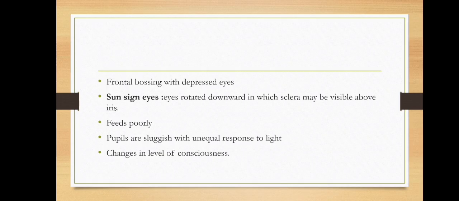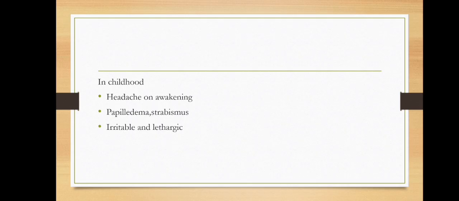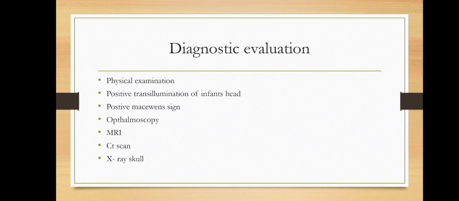And then frontal bossing with depressed eyes, setting-sun eyes, and poor feeding. Children who have hydrocephalus have poor feeding, and the pupils are sluggish with an unequal response to light, and changes in the level of consciousness. These are the signs and symptoms we can see in hydrocephalus. In childhood, headache on awakening, papilledema and strabismus we can see.